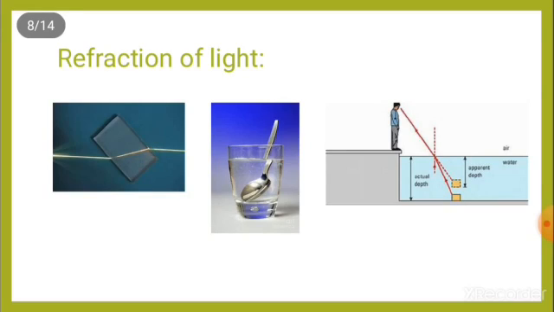Refraction of light. If a ray of light meets a new material at an angle, it bends. This bending is called refraction. The ray of light entering the new material is called the incident ray, and the bent ray of light is called the refracted ray. The diagram shows the light entering a glass block bends towards the normal. As it leaves the glass, it speeds up again and so bends away from the normal.